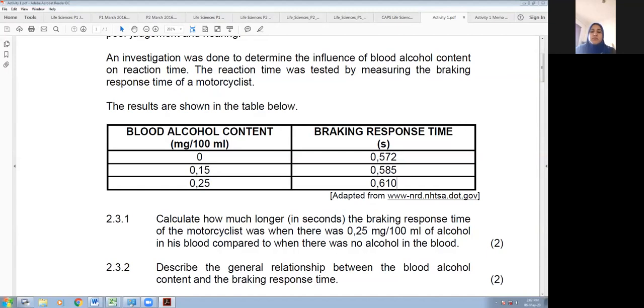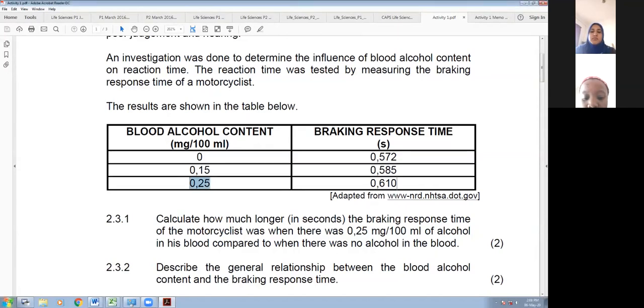Right, so we'll continue. We said that we can see that the brake response time increases as alcohol consumption increases. Okay, so if we look at the first question, it says calculate how much longer in seconds the braking response time of the motorcyclist was when there was 0.25 milligrams of alcohol as compared to when there was no alcohol in the blood. Right, so we look here.